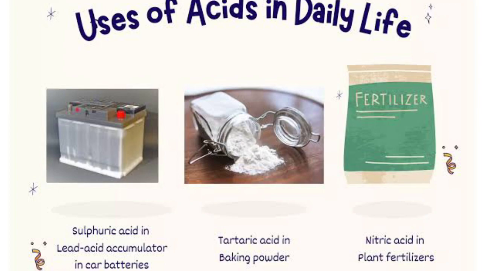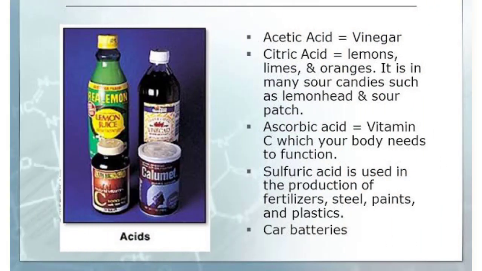We have so many kinds of uses of acids. Some uses are: sulfuric acid is used in a variety of industrial products such as fertilizer, detergent, dye and other chemicals. It is also used in car batteries. Hydrochloric acid is used in the processing of steel. It is also used to make household cleaners. Nitric acid is primarily used in manufacturing fertilizers such as ammonium nitrate, explosives, dyes and plastics. It is also used in the purification of gold. So we have so many kinds of acids with different uses.